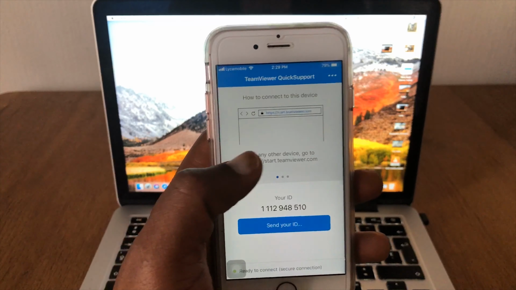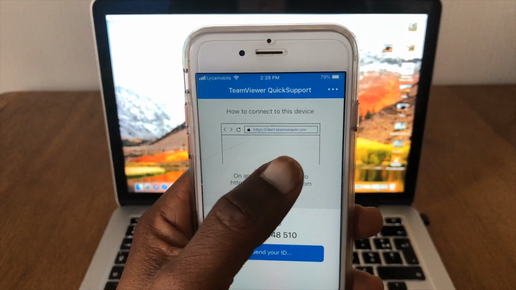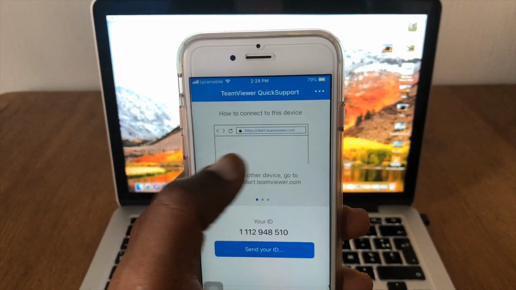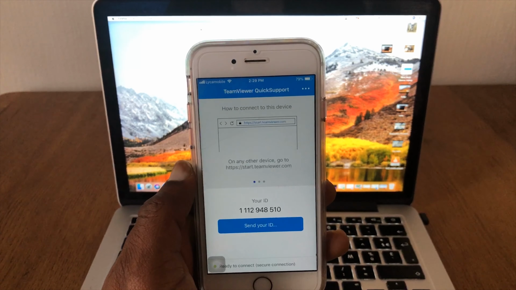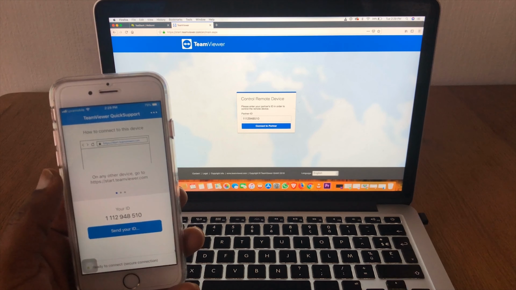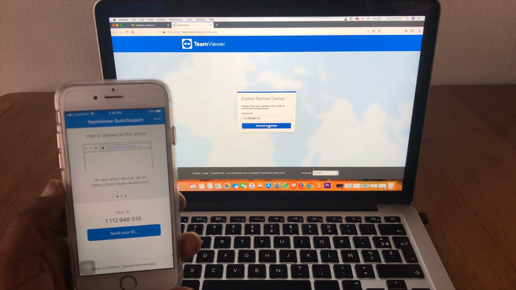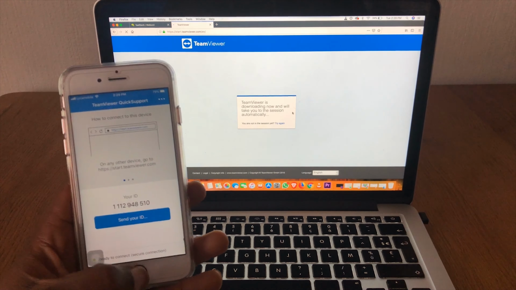On your laptop, all you have to do is type this into your browser. So I'm going to put in this ID and share the screen. After typing your ID, you click on connect. This is what you have to do.